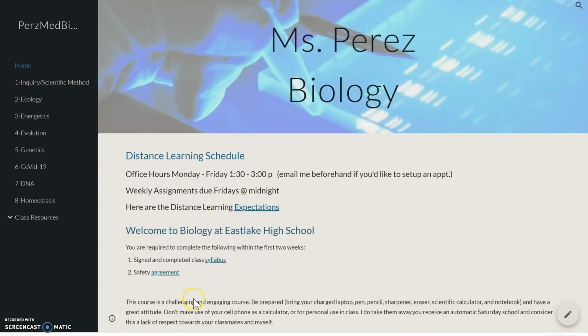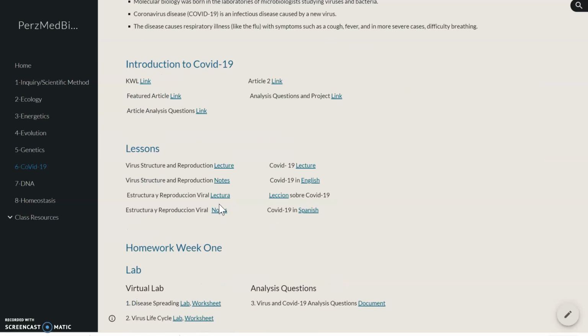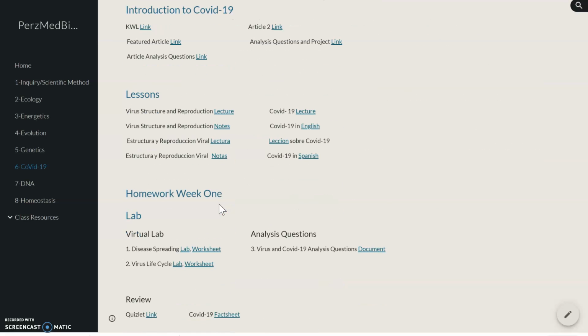You don't have to fill out the syllabus or the safety agreements. We've already done that. You also do not have to complete any of the assignments from units 1 through 5 because we've done that during the school year. We're starting with COVID-19. If you scroll down on this page, you'll see the homework for week 1 is right here. Disease spreading lab, that's through Gizmo.